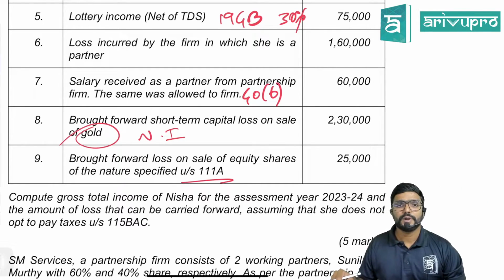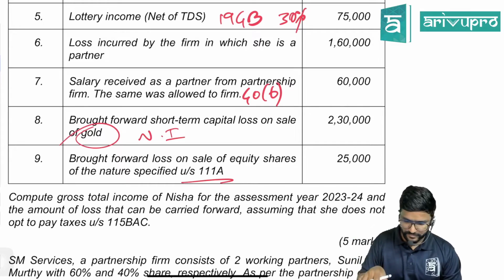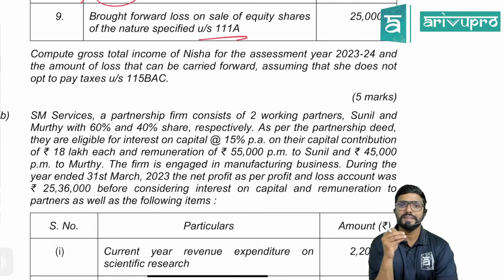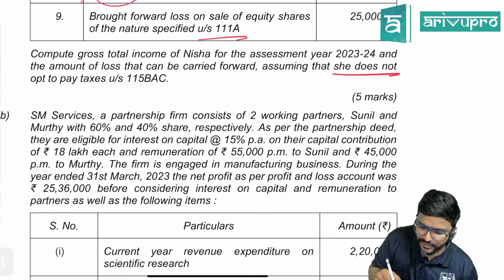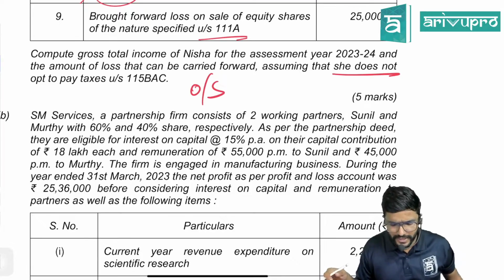Okay. Brought forward loss on sale of equity shares of the nature specified under section 111A, which is taxable at 15%, entire amount. Okay. What is the requirement of the question? Compute the gross total income of Nisha for assessment year 23-24 and the amount of loss that can be carried forward, assuming that she does not opt to pay taxes under section 115BAC. So does not opt means she is following what? Optional scheme, guys. That is the regular provisions of the Act.